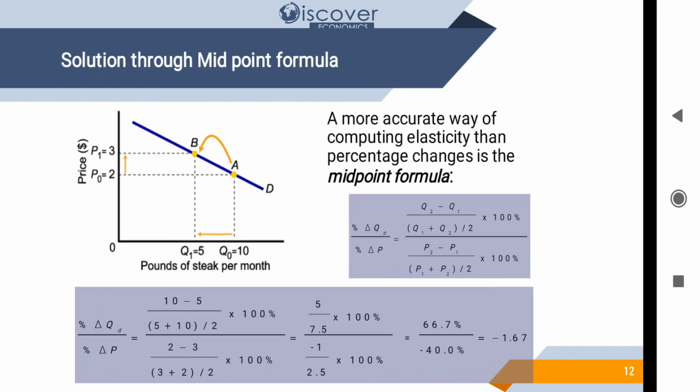Now we are going to solve the same thing with the midpoint formula. In the midpoint formula we again have 2 prices and 2 quantities, but the formula is changed. Before it was change in quantity divided by quantity 1, but here we have change in quantities divided by average quantity, and then change in prices divided by average price. So we put all the data into that, and in the end we get the answer, that is 1.67. It means the product is elastic. So if we use the midpoint formula, the answer will be a bit changed.